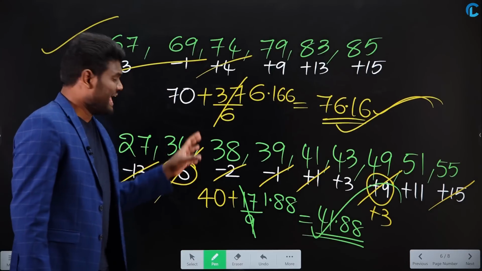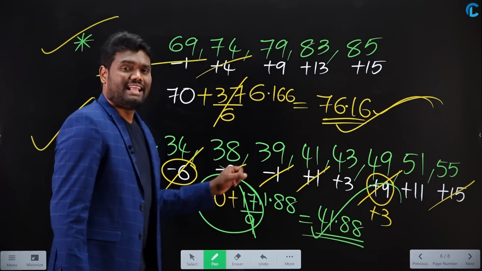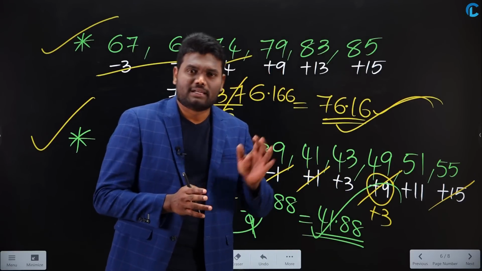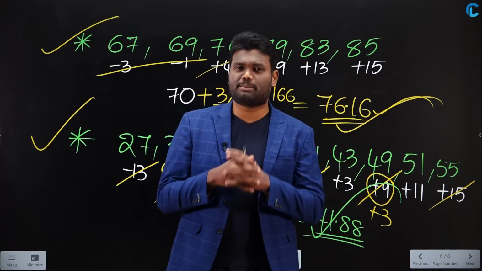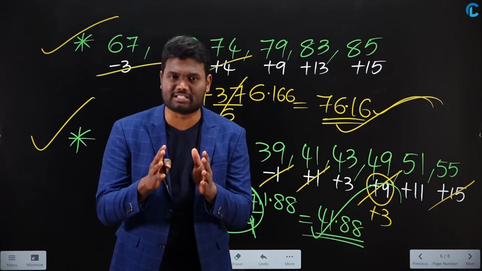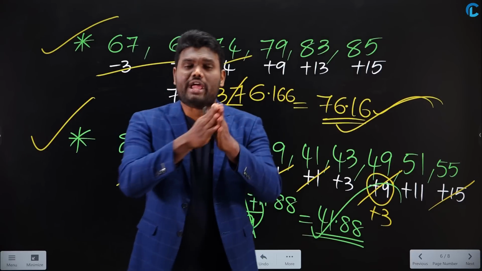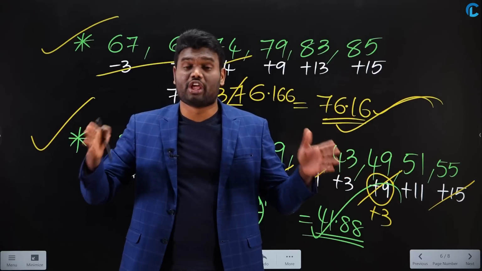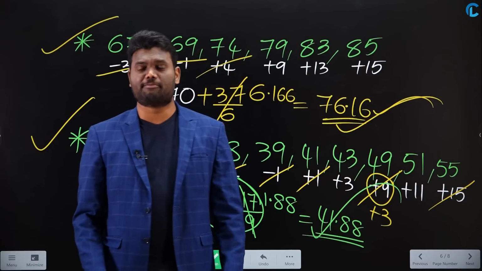Once you are able to calculate average as equal distribution, then calculating these sums is going to be really simple. Just make sure that average is nothing but equal distribution. If you know the concept of equal distribution, then you can solve any question from average. Just remember that average is nothing but equal distribution. Whatever you have with you, you need to distribute for all the persons equally. So distributing equally is nothing but average. If you just know this concept, then you can solve any pattern of question that is going to come from the topic average.